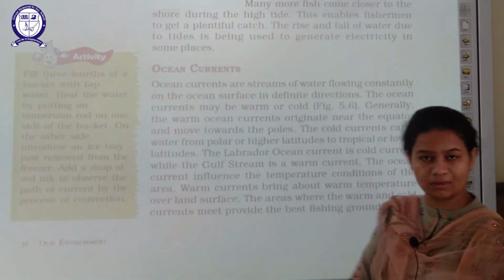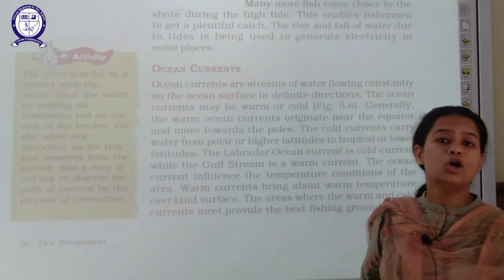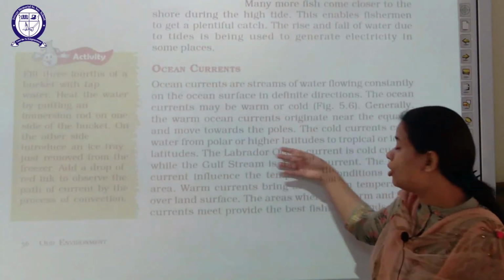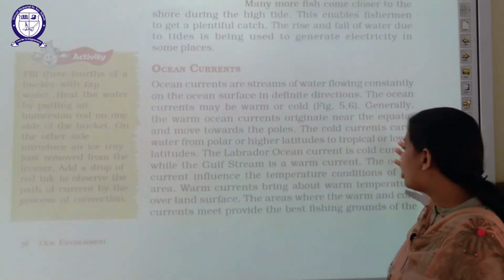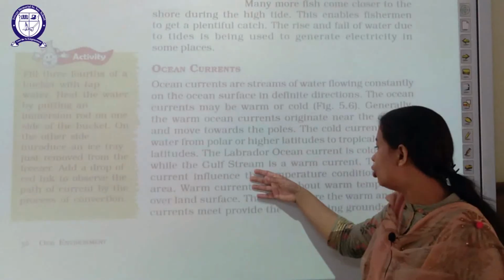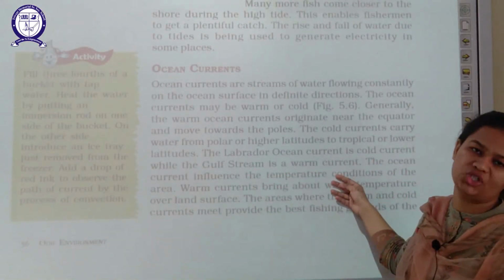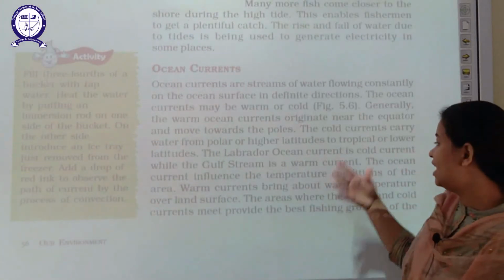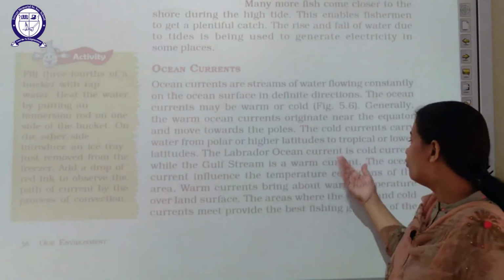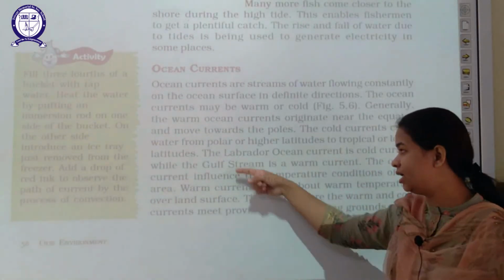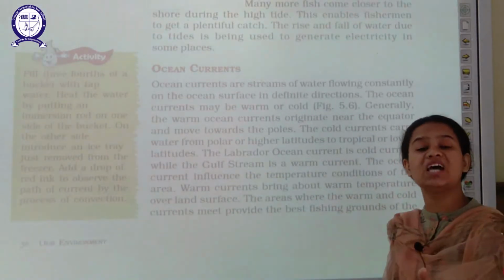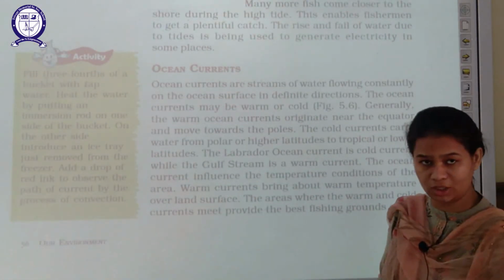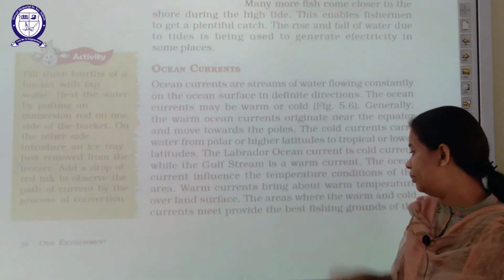Now some examples are given here regarding the cold ocean current and the hot ocean current. The Labrador ocean current is a cold ocean current, and the Gulf Stream is a warm ocean current. So this can be asked to you: give an example or name one warm ocean current. What are you going to write? Gulf Stream. It can also be asked, name one cold ocean current. What you can say at that time is Labrador.